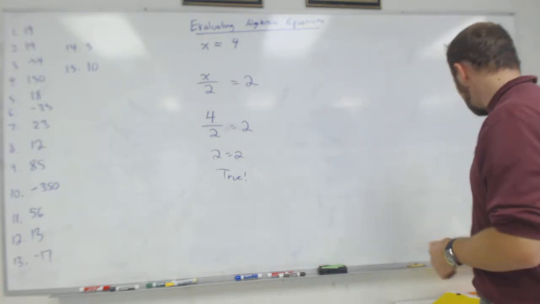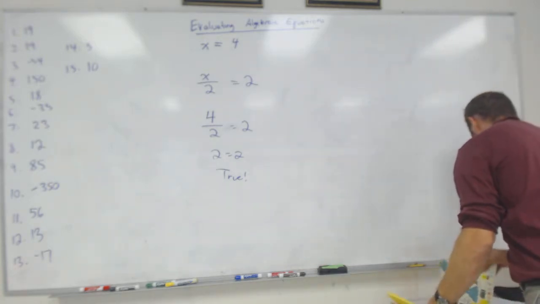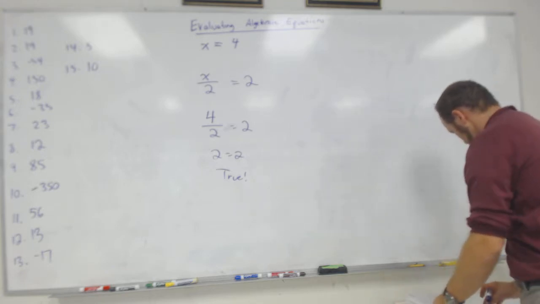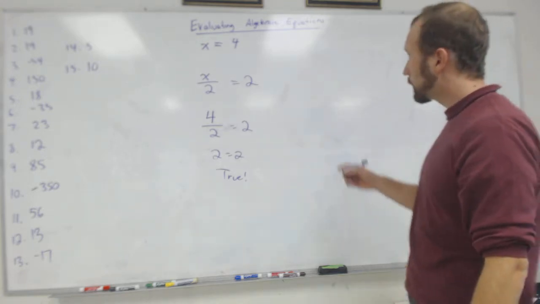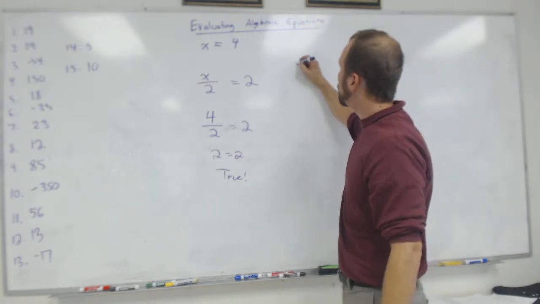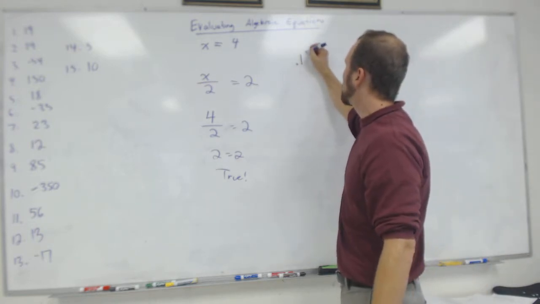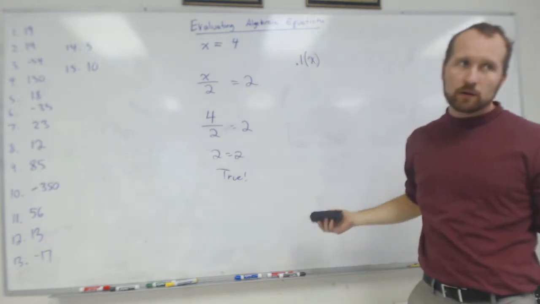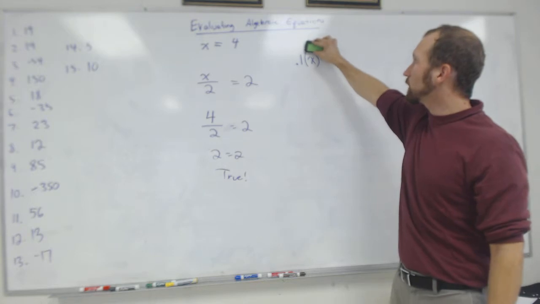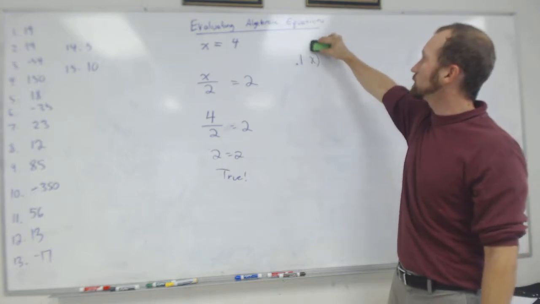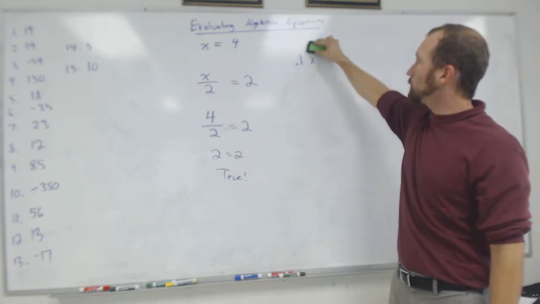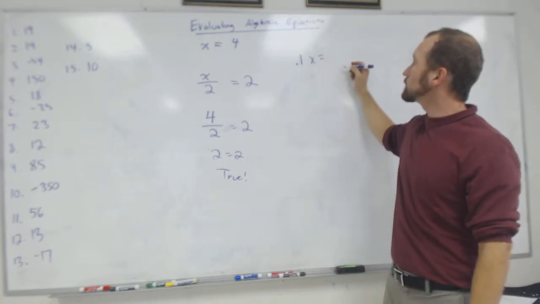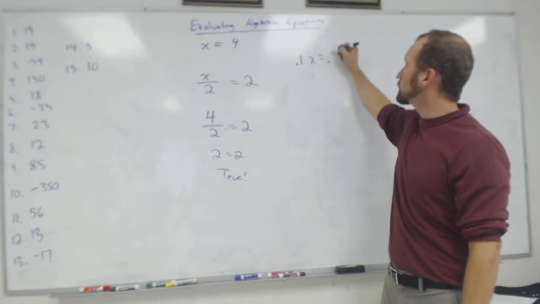Let me do another one over here. What if I had something like this? 0.1 times x. And a lot of times in algebra, when we have a variable, we just leave off the parentheses. Okay? So it'll just be 0.1x, and I say that equals 0.04.